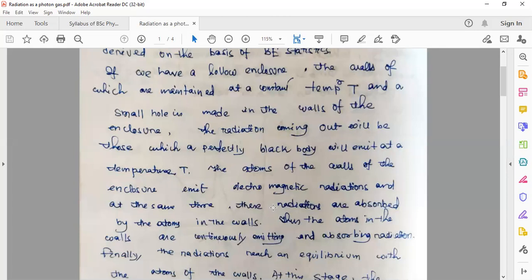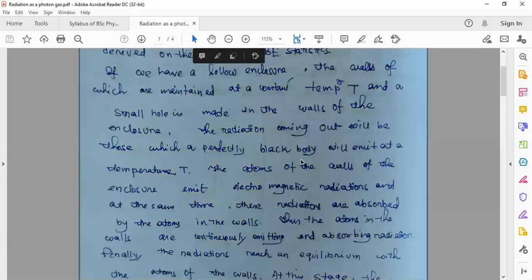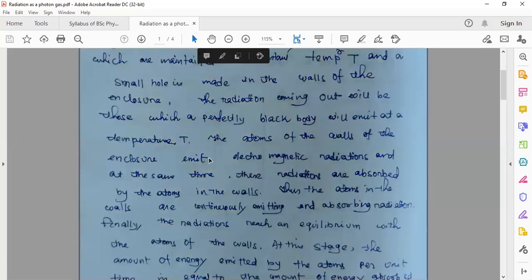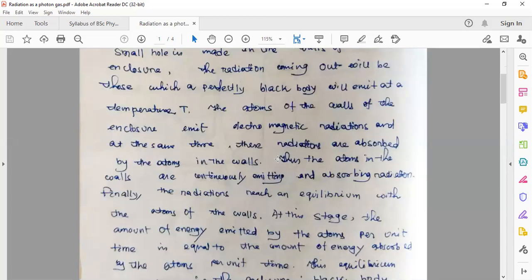So we have an enclosure and a small hole through which radiation will come out, equivalent to that of a perfectly black body.